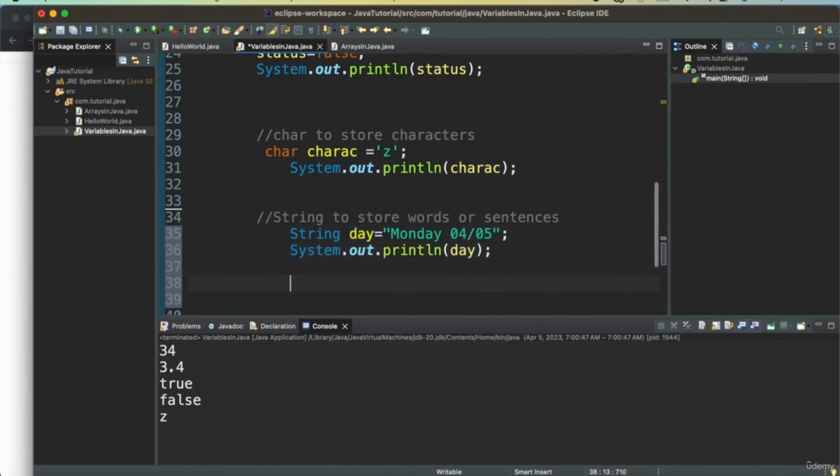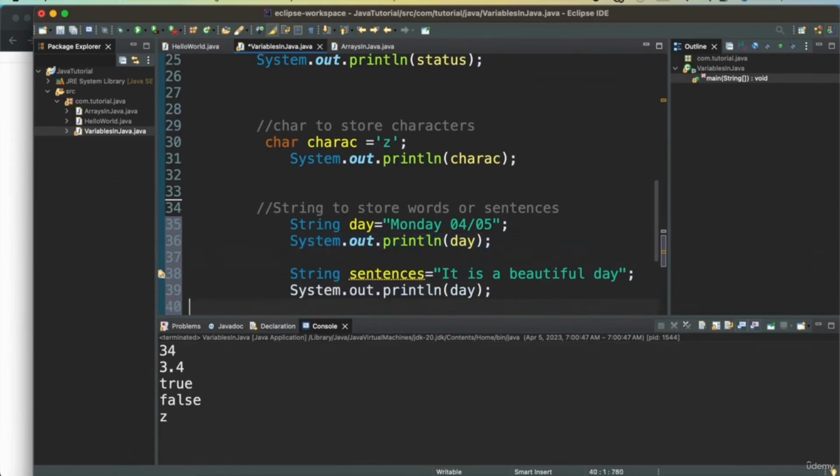It also allows us to store sentences. So I have this group of words, or a sentence, and then I can go and print it as well. I'll just say it's a sentence, and I can go and print the sentence here.